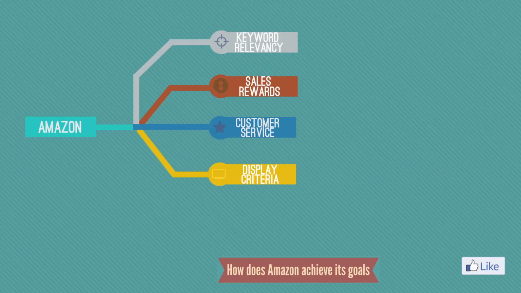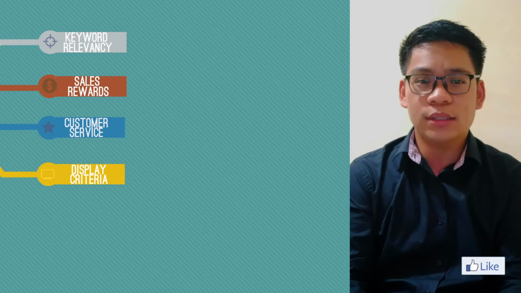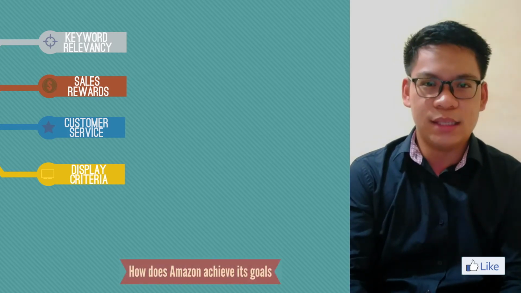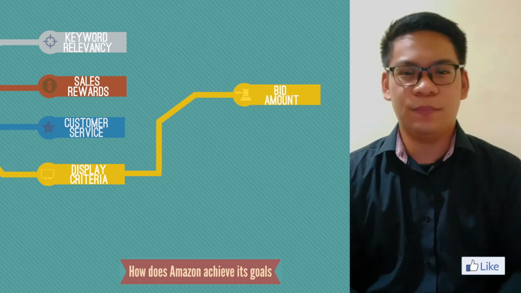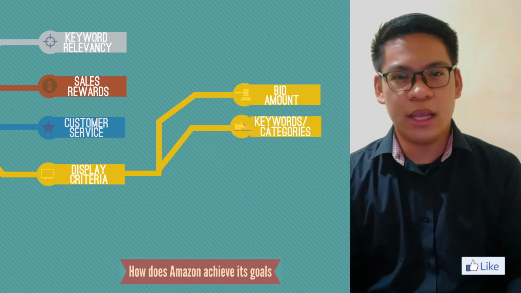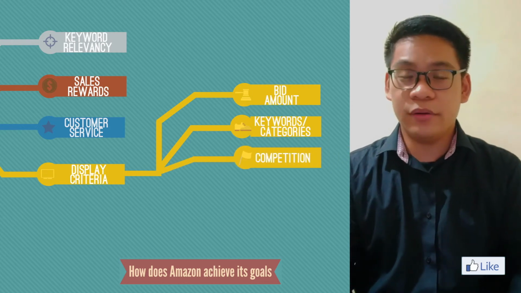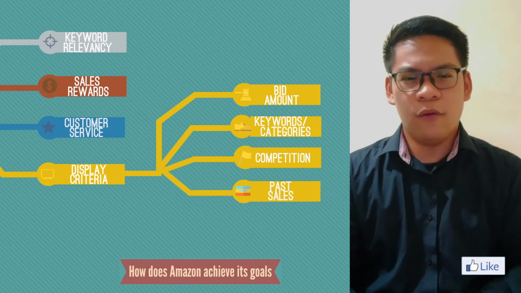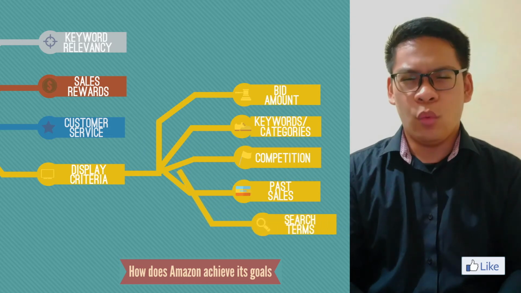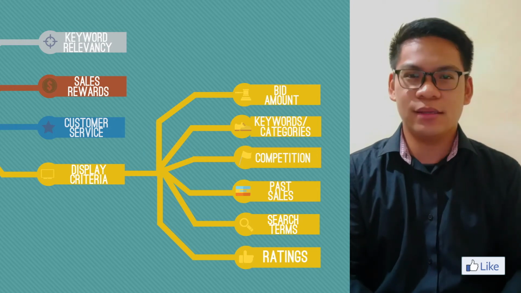The fourth way is by choosing the right criteria for ads to be displayed. A9's job is to match the correct product to each shopper's inquiry as best as it can. A9 will decide which ad it will show to the shopper based on these 6 factors. A. How much the seller has allocated to spend, or the bid amount. B. What keywords are associated with the product and the category the product is listed under. C. How much competition there is for the keyword. D. How many times a particular product was sold by the seller for the same search term. E. What search term was used by the shopper. And F. Quality and quantity of product ratings and seller reviews.